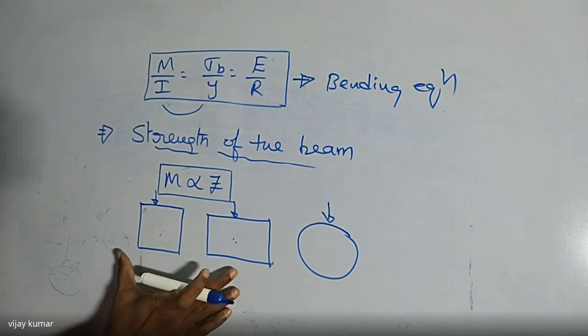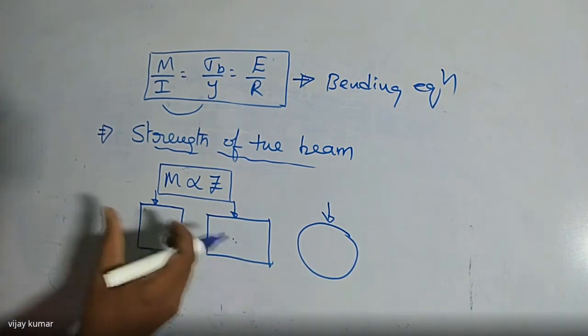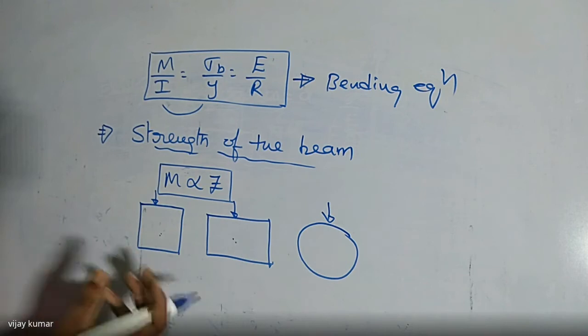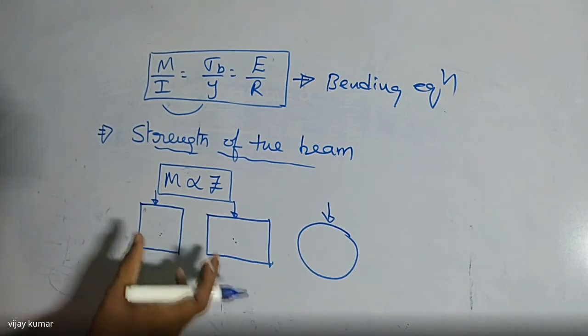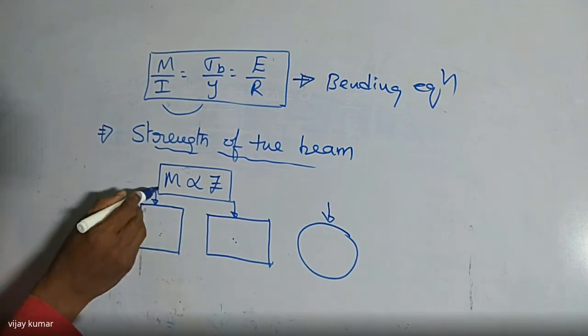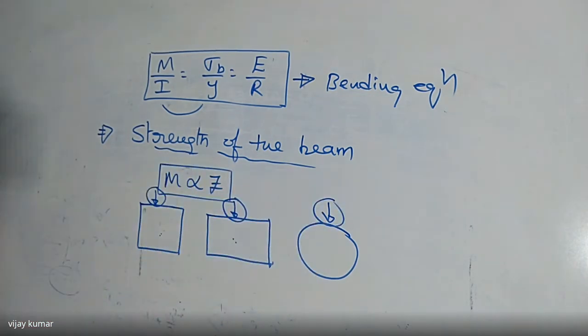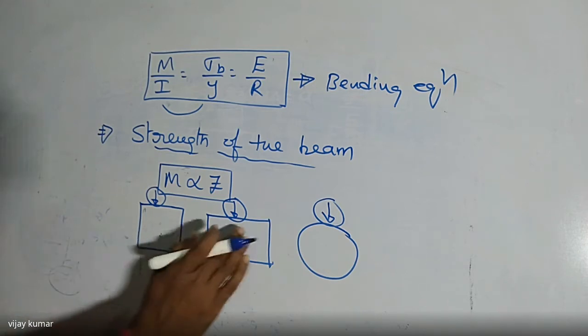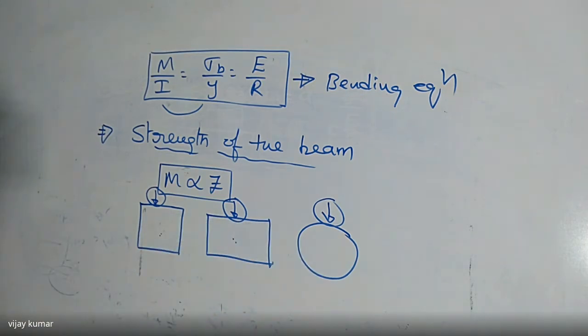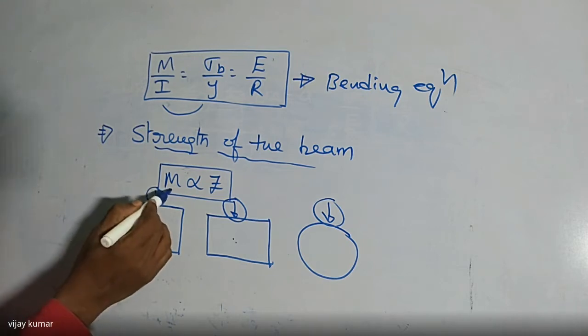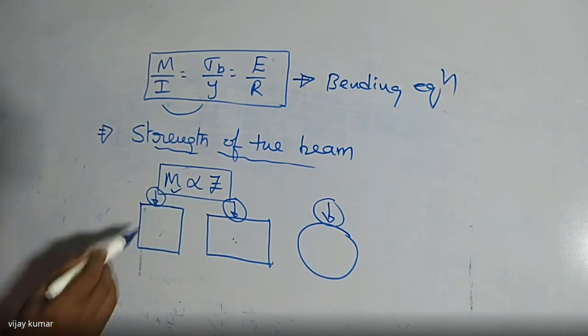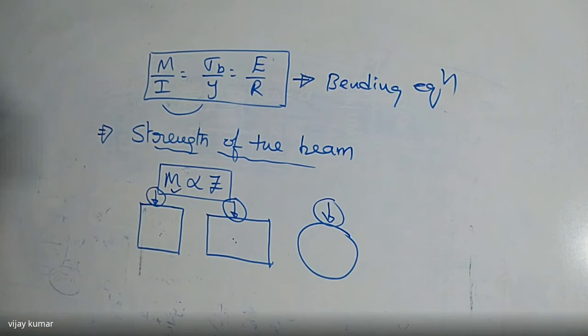But which cross section has more strength? That means which cross section of the beam is able to take this load. We are applying the same load. Which cross section of the beam is stronger among all the cross sections? I want to find that value. By using this relation, I can compare the moment of resistance of any two beams having two different cross sections. I can find it very easily by using this relation.